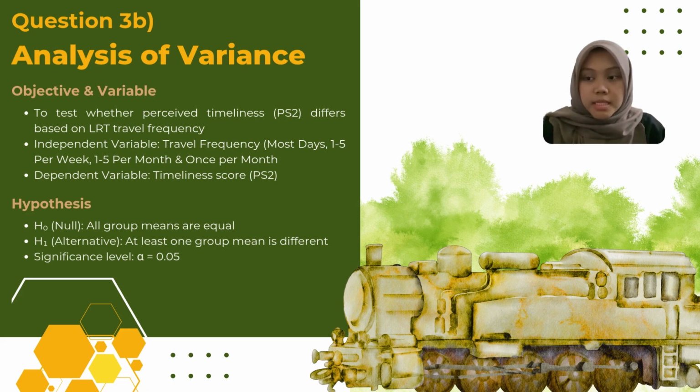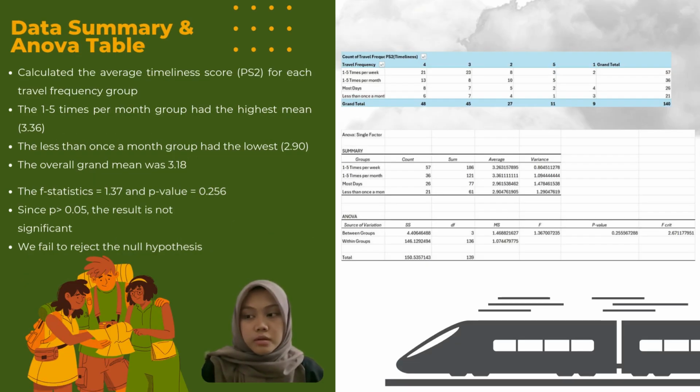So for the hypothesis, null hypothesis, all the groups rate timeliness about the same. For the alternative hypothesis, at least one group gives a different rating. We use a standard significance level of 0.05 to test this. After calculating the average scores, we found people who travel 1 to 5 times a month gave the highest average rating, 3.36, while those who travel less than once a month gave the lowest, which is 2.90. The grand average across all groups was 3.18.